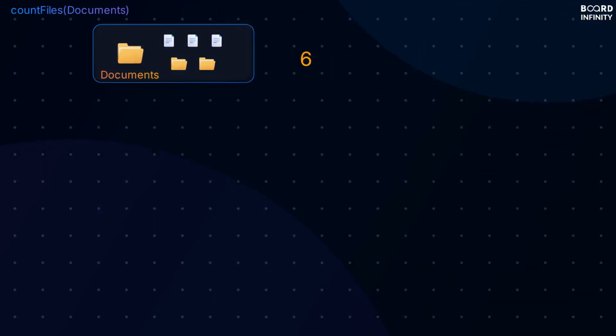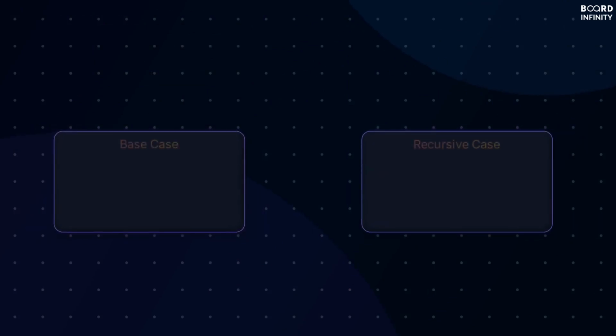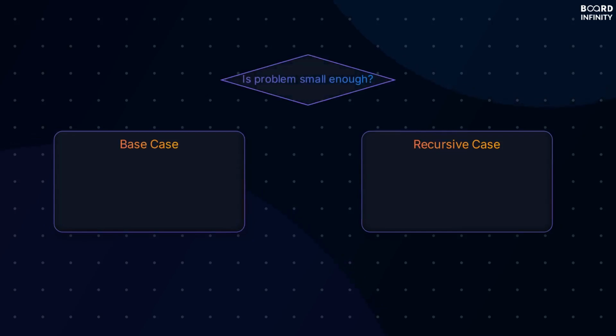This step-by-step process reveals a fundamental pattern in how recursion works. Every recursive solution follows a clear structure, which we can visualize as a decision framework.